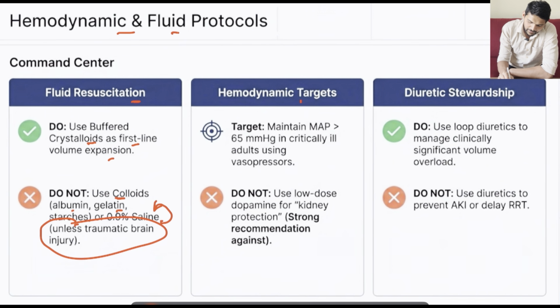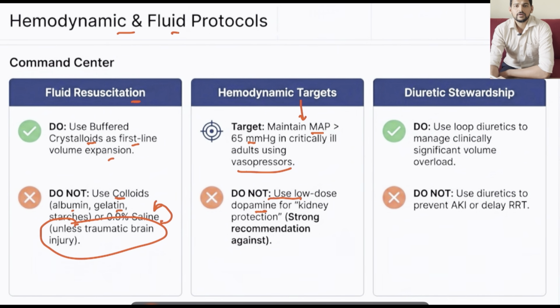And what will be the hemodynamic targets? It will remain the same, mean arterial pressure of more than 65. We can utilize the vasopressors. But when it comes to vasopressors or inotropes, remember, do not use low dose dopamine. Previously, we used to think that low dose dopamine will help in kidney protection, but there is a strong recommendation against the use of low dose dopamine in case of acute kidney injury.